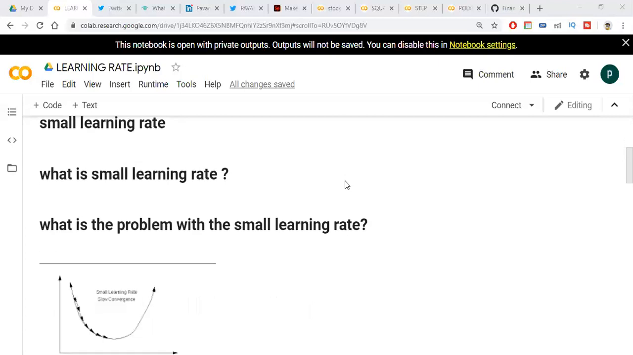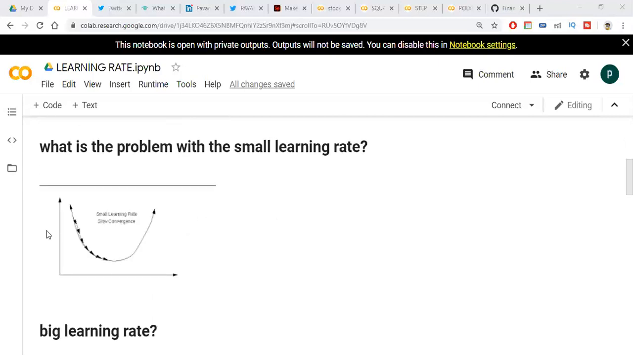See friends, this is the small learning rate. It means slowly it reaches the global minimum. So more training epochs may be required to achieve the global minimum and reduce the error. It is the problem with the small learning rate.